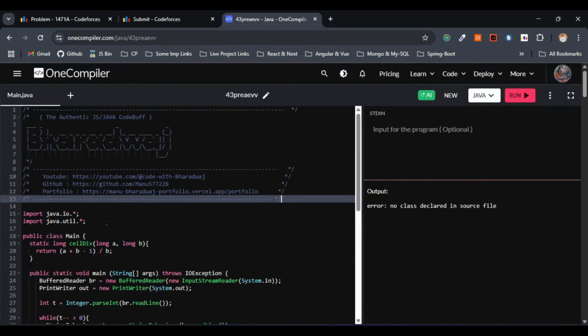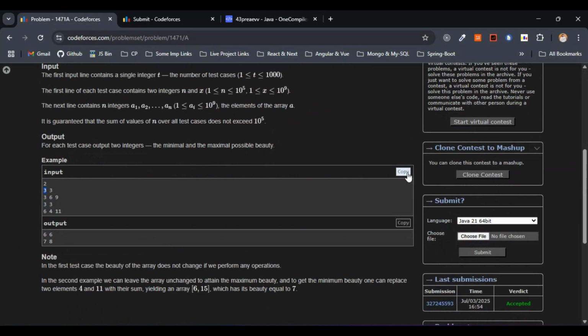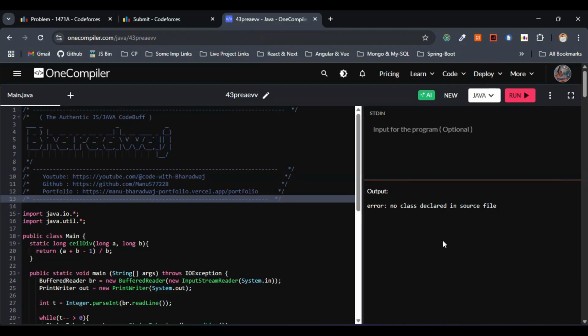This is fine. Next, we are done with this, right? So let me come here. Let me copy this input. The output that we need to get here is 6 for the first input and 7 for the second input, right? So let me come here. Let me paste it over here.